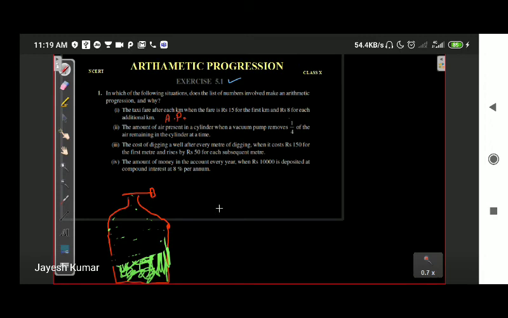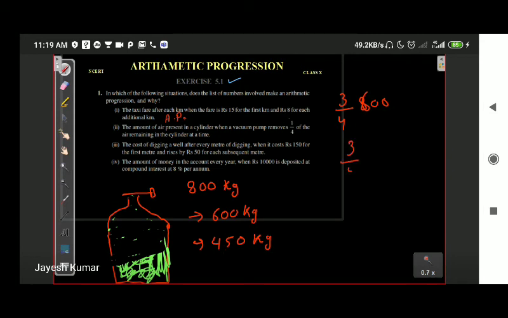Let's talk about it arithmetically. Suppose the total gas in the cylinder is 800 kg. After the first try, 1/4 is out, so 3/4 of 800 is remaining. 3/4 of 800 will be 600 kg. After that, again 1/4 is gone, so 3/4 of 600, which will be 450 kg. After that, once again, 3/4 of 450.